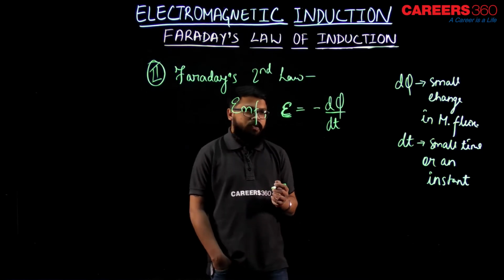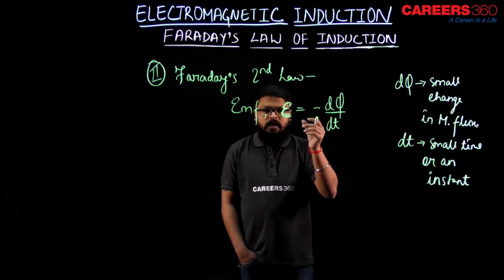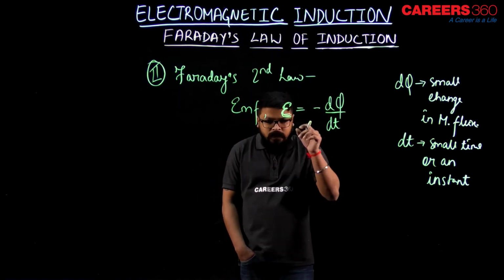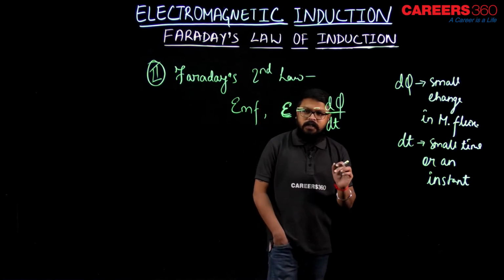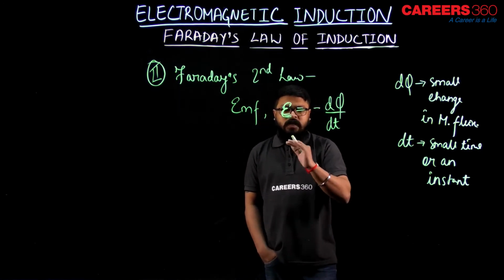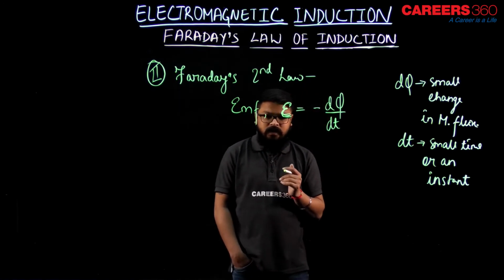I hope that is clear to you, right? So, d phi is the change in magnetic flux in time dt. Therefore, we write EMF E equals minus d phi by dt.